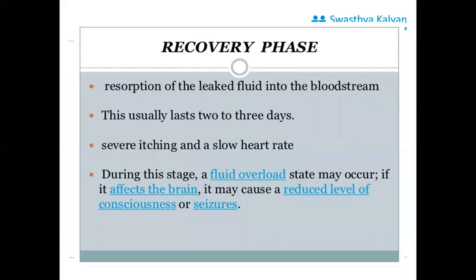And the last is the recovery phase. What happens in the recovery phase is, the fluid which oozed out, now see, the platelet count has increased because it is a recovery phase. So the platelet count has increased. The fluid which was being released into the interstitial space gets reabsorbed.